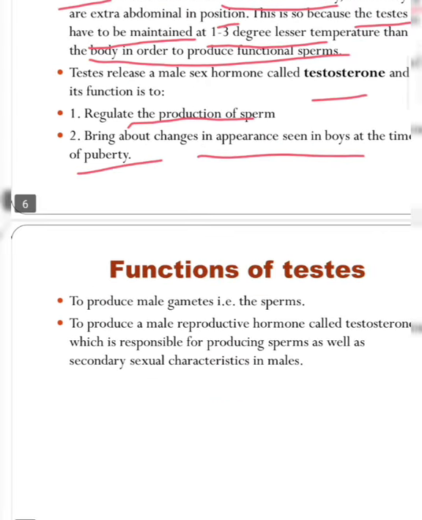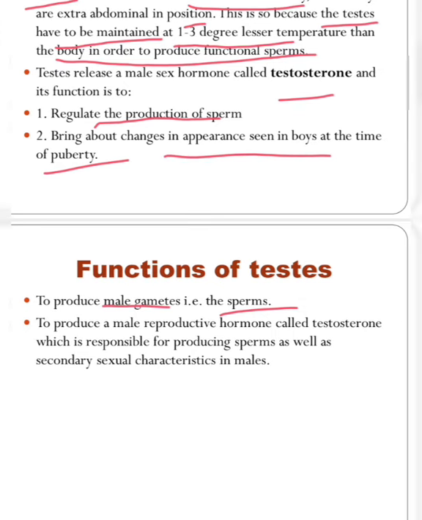Okay. Next, the function of the testis. One important function is to produce male gametes, that is sperms, and another is to produce the male reproductive hormone, testosterone, which is responsible for producing sperms as well as secondary sexual characteristics in males. So we can say two functions: first, they produce the male gametes, that is sperms, and second, they produce testosterone, which is responsible for the secondary sexual characteristics in males at the time of puberty.